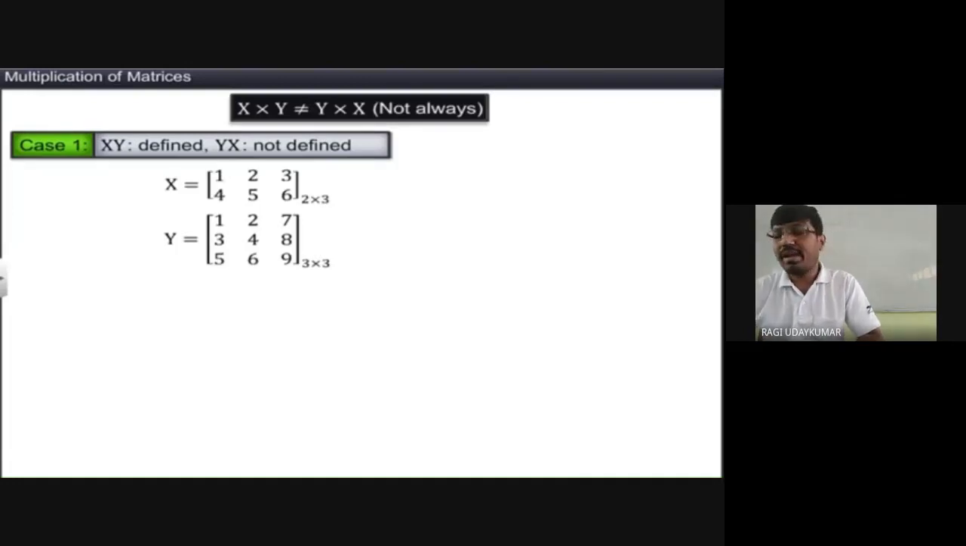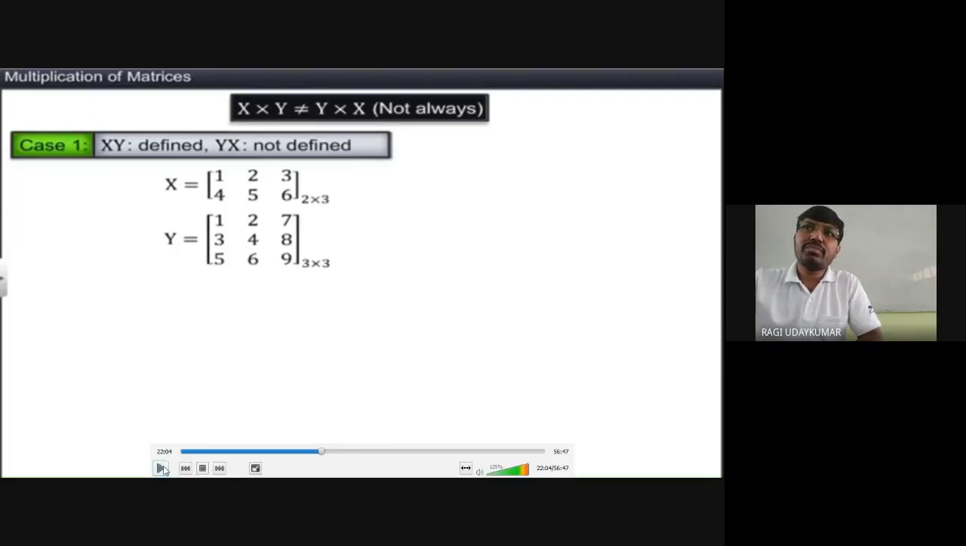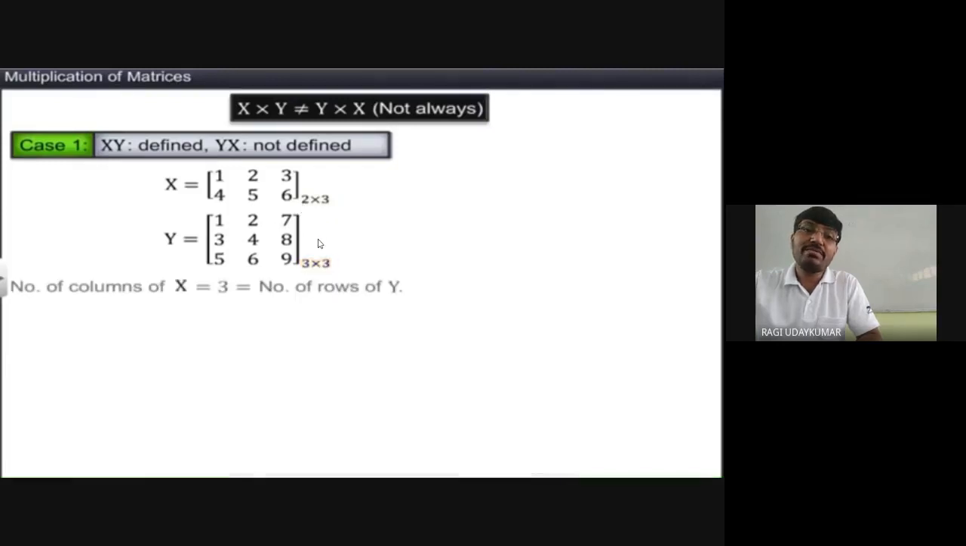Okay, first matrix is 2 by 3. Second matrix is 3 by 3, consider that. Suppose like this. Is the multiplication xy possible? xy will be possible, but yx is not possible, because y is the first matrix and x is the second matrix. The columns of the first matrix should be equal to the rows of the second matrix. This 3 should be equal to this. If you want to multiply y first and x next, to multiply yx, then you have to do like that. Okay,